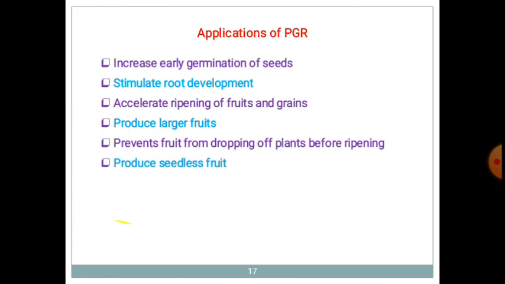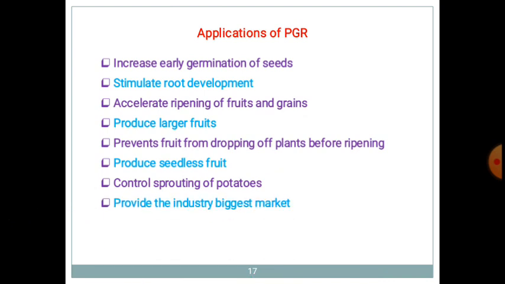It produces seedless fruits. Then it also controls sprouting of potatoes. What is sprouting? On the potatoes, there is a certain growth, a germination. That process is called sprouting. And it also provides, that is a main economic application, the industry a very big market related with profit. These are the different applications of plant growth regulators.